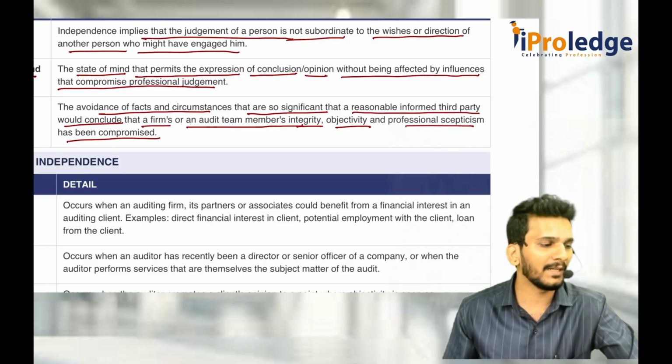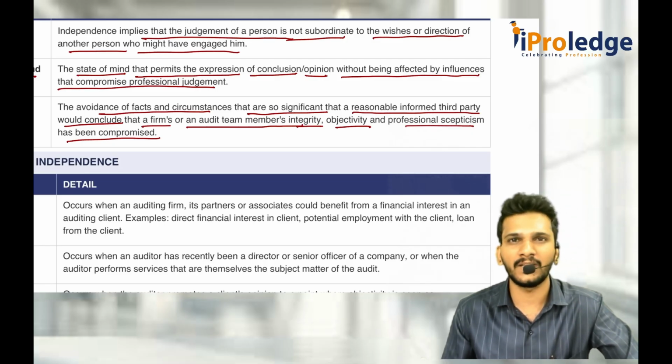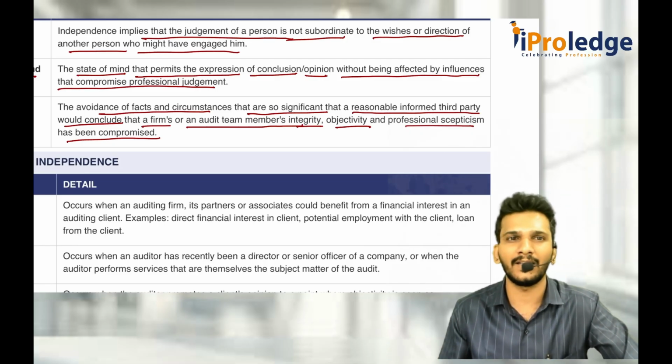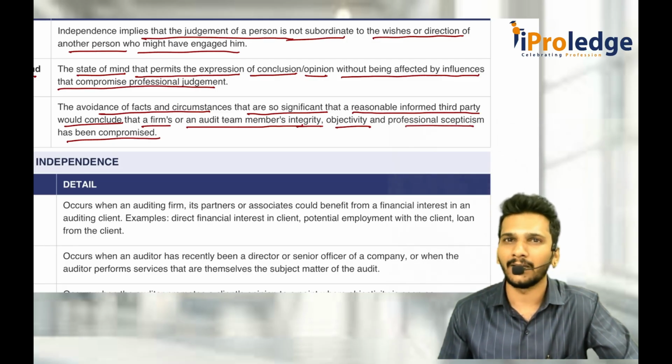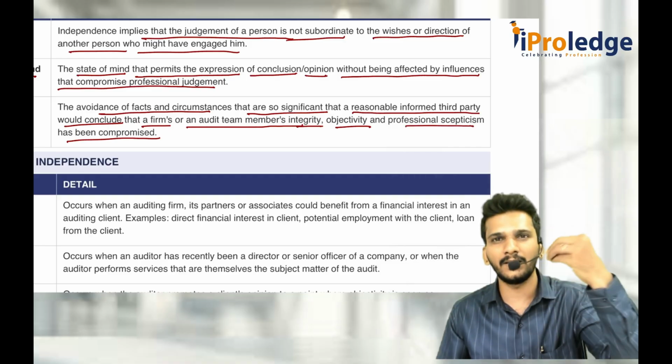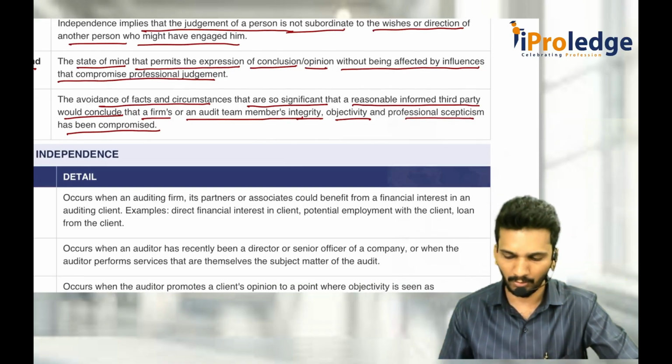It is like a corrupted officer. When you give the information, the officer says, okay, let me take care of it. That means they are already colluding with the people. If you appear this way to a third party, then it is not acceptable.